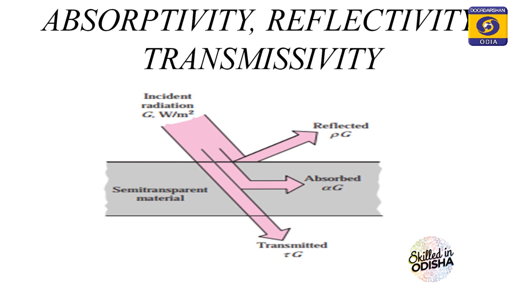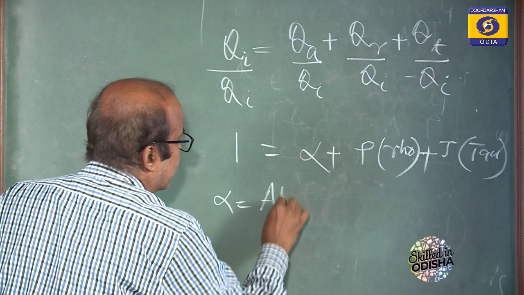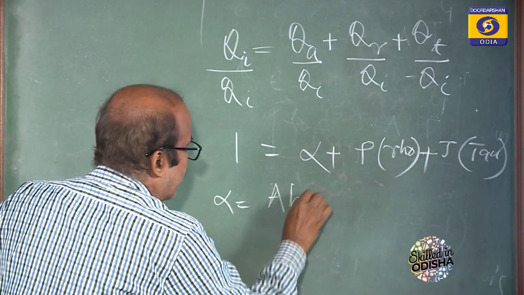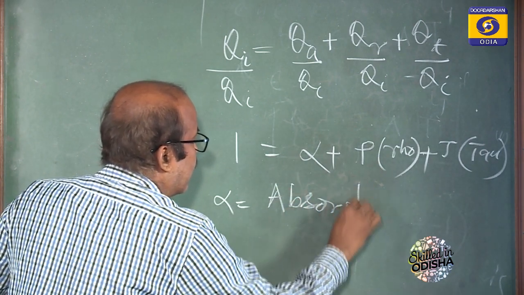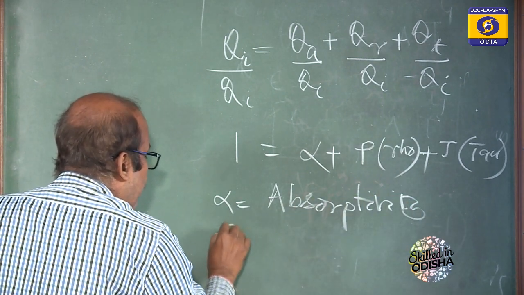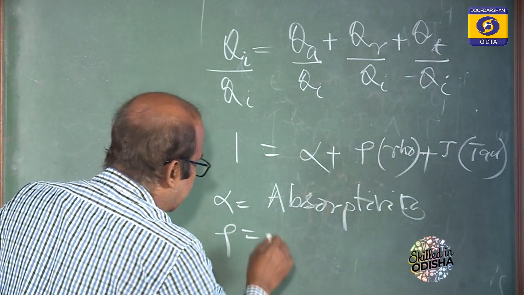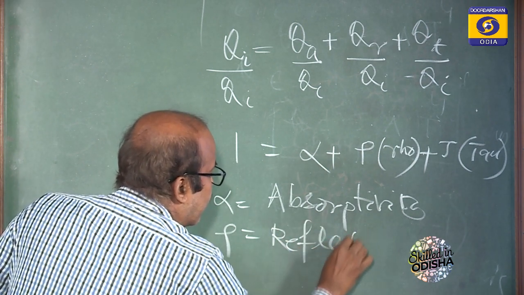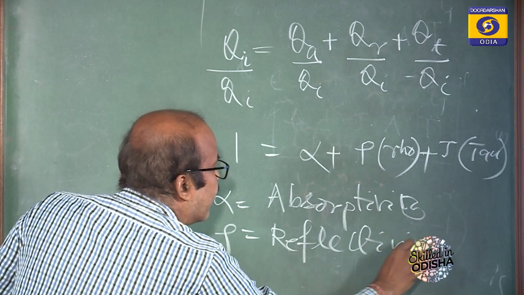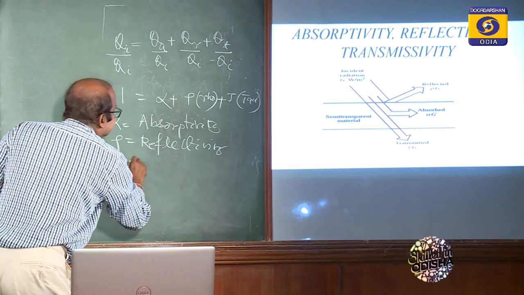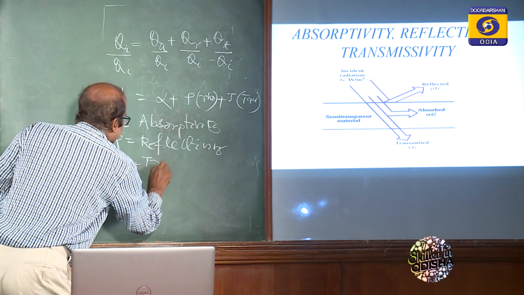So this alpha is called absorptivity, and rho is called reflectivity, and tau is called transmissivity.